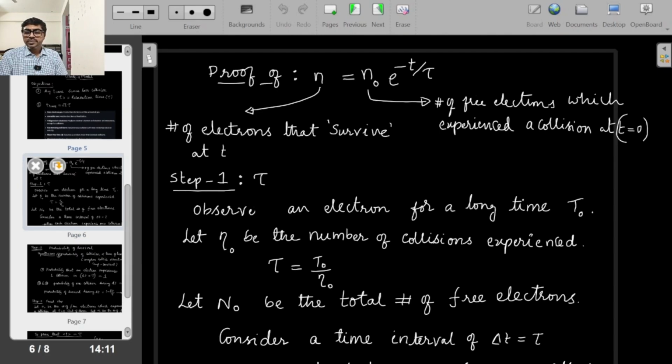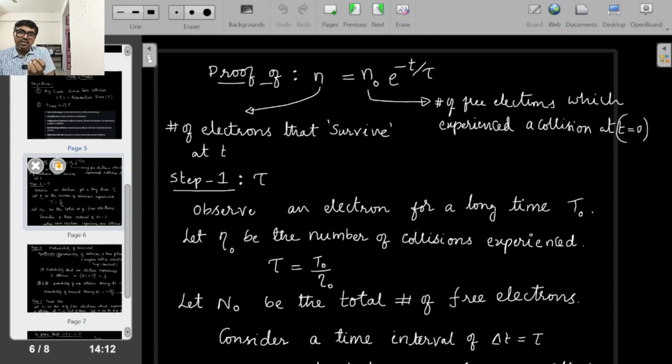The next one is a relation which I have to prove. If I know this formula, then proving my claims would be just mathematical. But this we need to prove. First of all, n equals n naught times e power minus t by tau. You know tau means relaxation time or mean free time. Small t is the time since last collision, and n naught is the number of free electrons which had experienced collision at t equal to 0. There are so many electrons, 10 power 28 odd. Out of that, n naught electrons experience collision at t equal to 0.